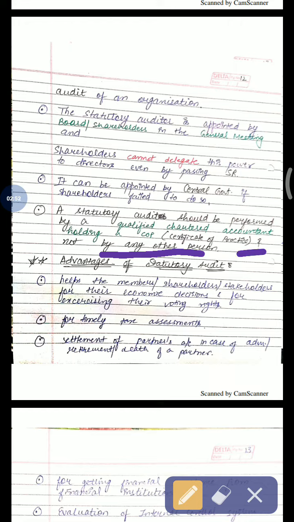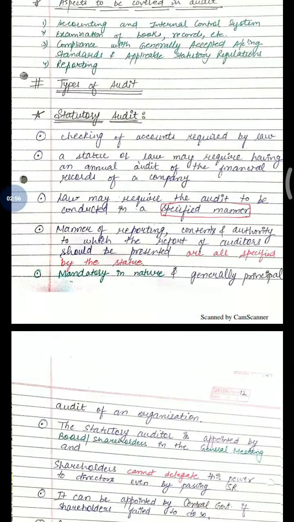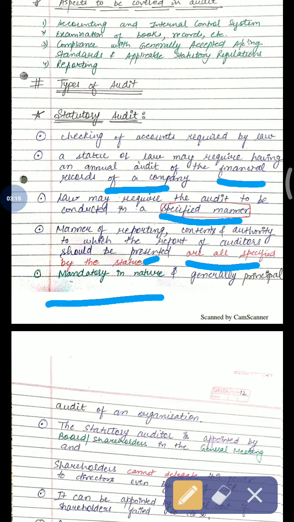Okay, let us review once. Statutory audit is checking of accounts required by law. A statute or law may require having an annual audit of the financial records of a company. Law may require the audit to be conducted in a specified manner. Manner of reporting, contents, and authority to which the report of auditor should be presented are all specified by the statute. It is mandatory in nature and generally the principal audit of an organization.